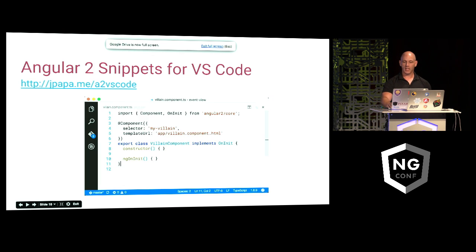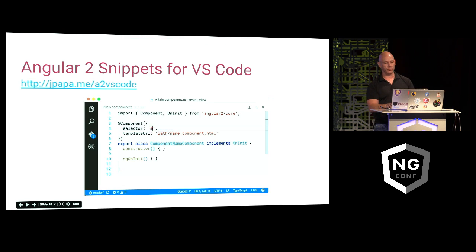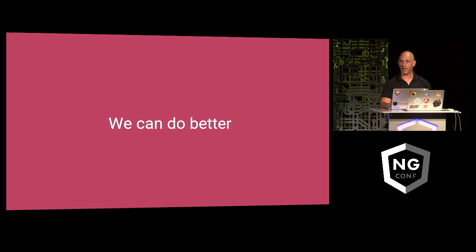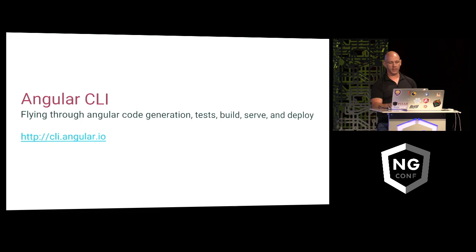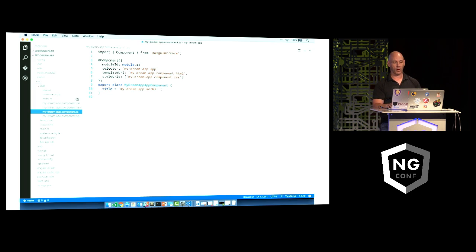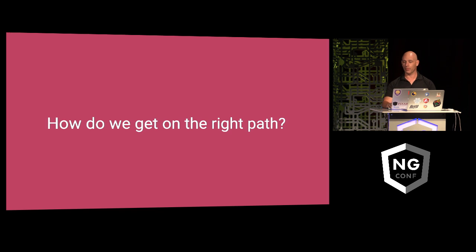So we saved a lot of keystrokes by using these snippets that I showed you. You can get these up for VS Code at this link here. As we add more snippets, we'll put them up in the style guide so people can get to them. But we can do better than what I did today. I wrote an app in 18 minutes. You could forget everything I just showed you if you use the Angular CLI. You can do it in about 15 seconds. So go check out Mike's session later this week on how to use the Angular CLI. It'll show you how to do all that. It's super fast, super cool.